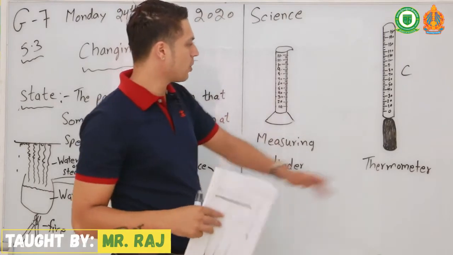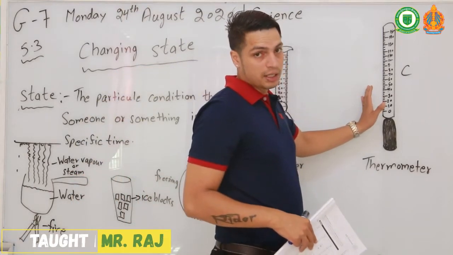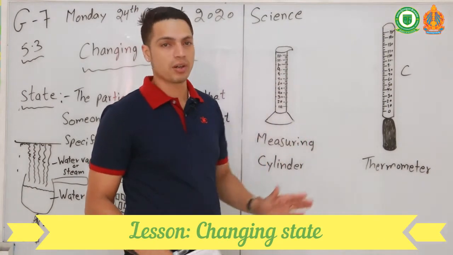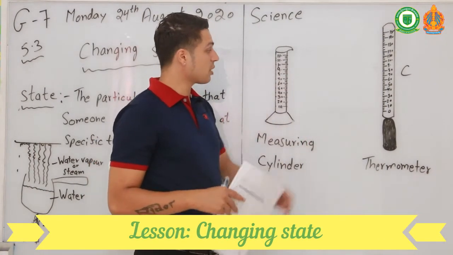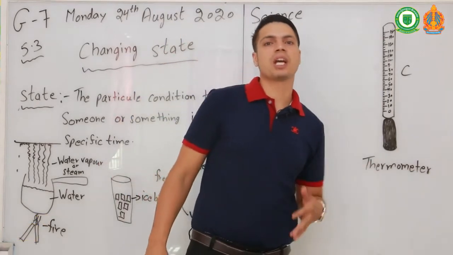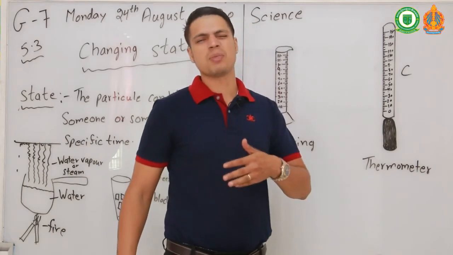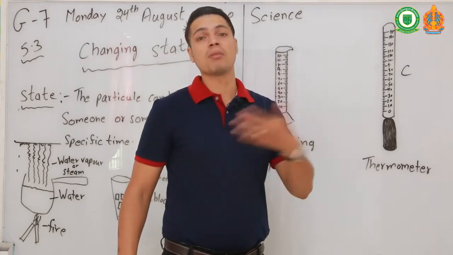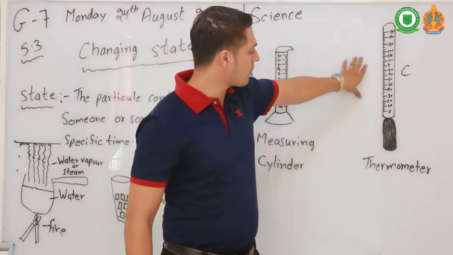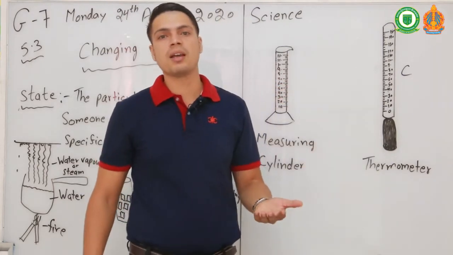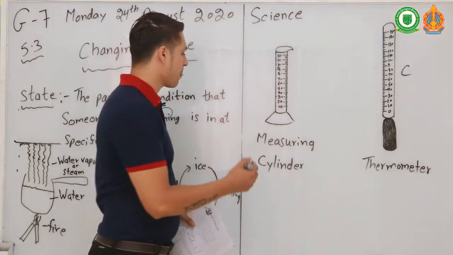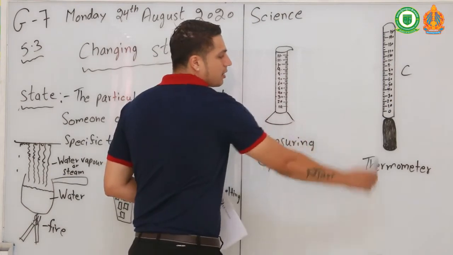Okay, and this here is a thermometer. This thermometer is totally different to the one we use at home, because this thermometer is used to measure high temperatures. The one we have at home, we cannot measure above body temperature or maybe a little bit more. But the one they use in the labs can measure very high temperatures. So, measuring cylinder and thermometer.